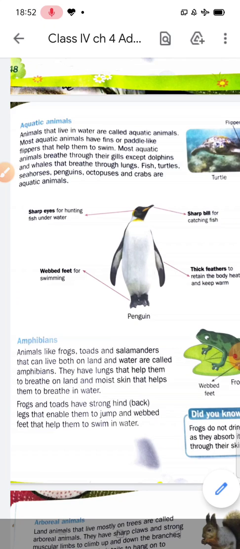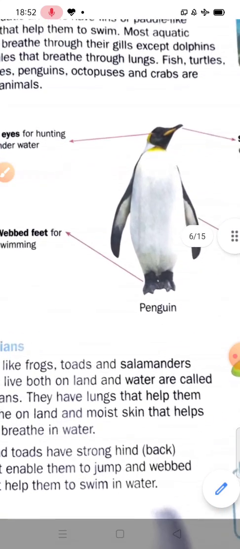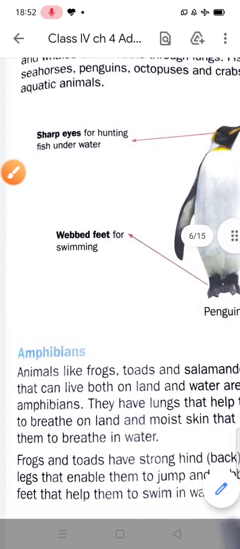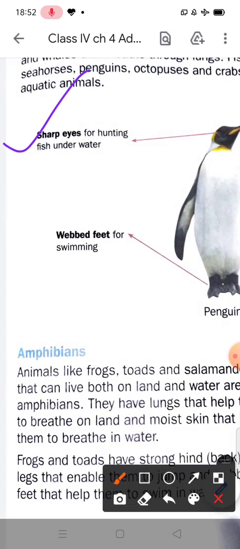You can see the penguin diagram also. Penguins have sharp eyes. What is the function of the sharp eyes in a penguin? For hunting fish underwater.